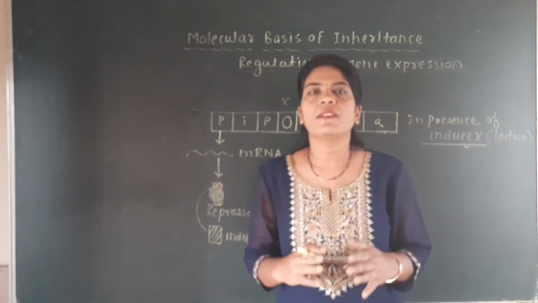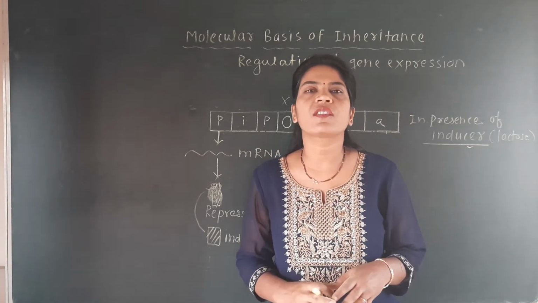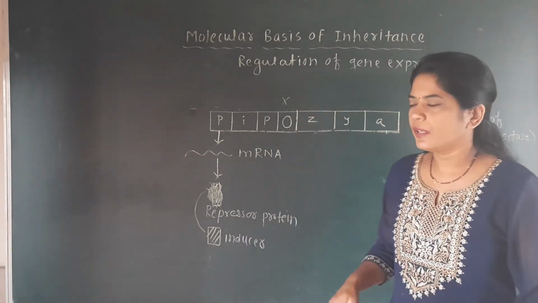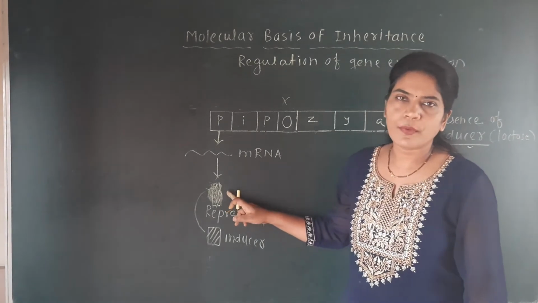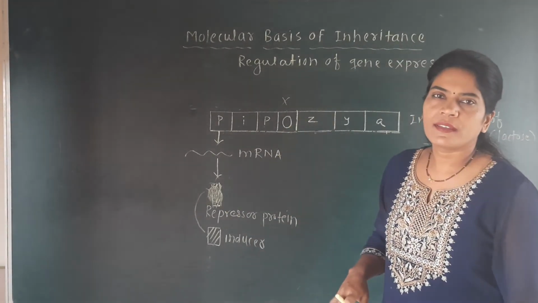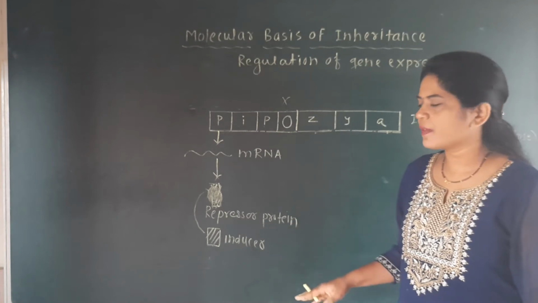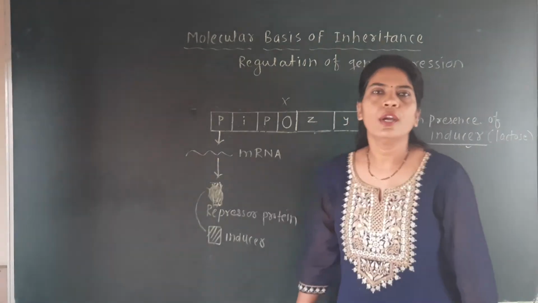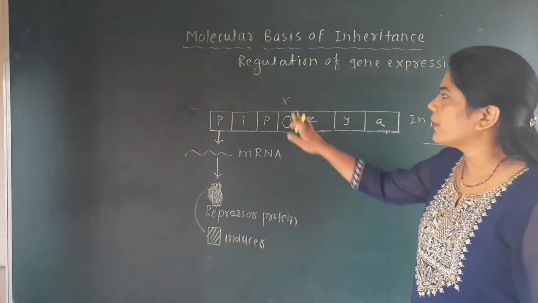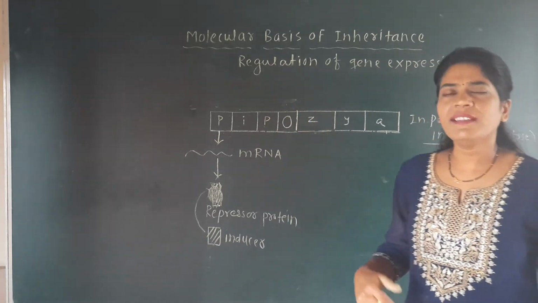That's why the repressor protein is inactivated, its structure is distorted, and due to the change in the structure of the repressor protein, it cannot bind to the operator site. And then what happens here, the operator site is free.